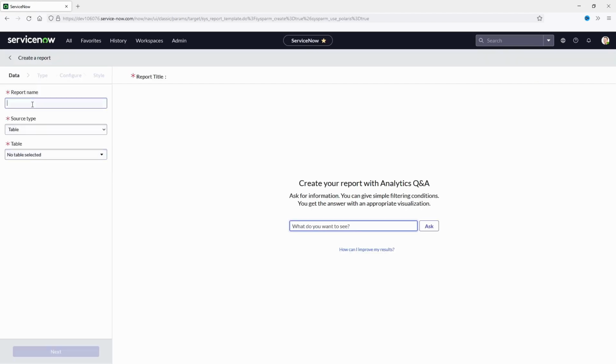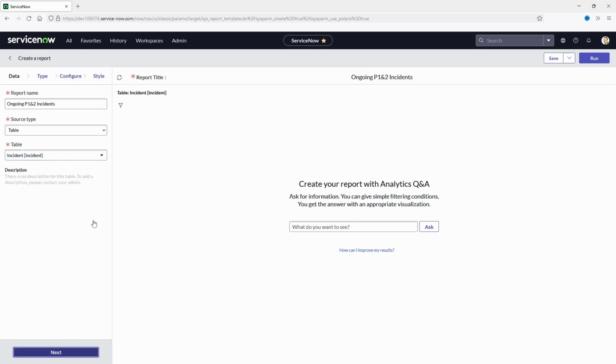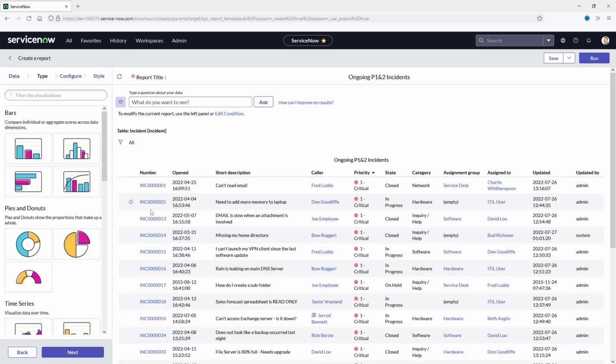When the page is opened, let's choose a name for it. The source type is table and the table is incident. Next, I'm going to keep the list view and I'm not going to choose bar chart or pie chart or any other type of graph for this report. Then we can click next.